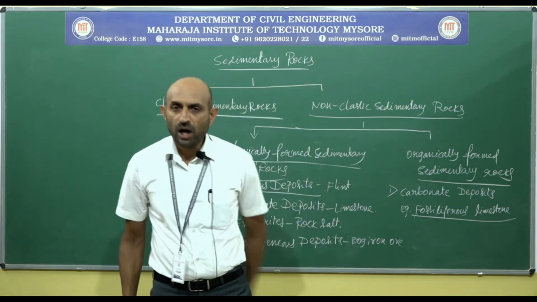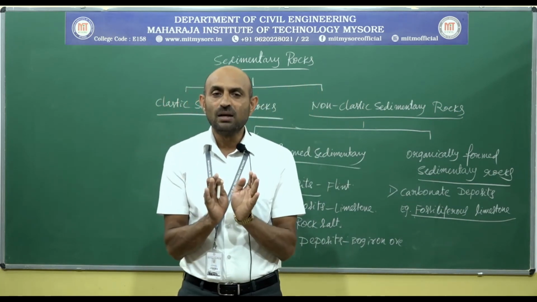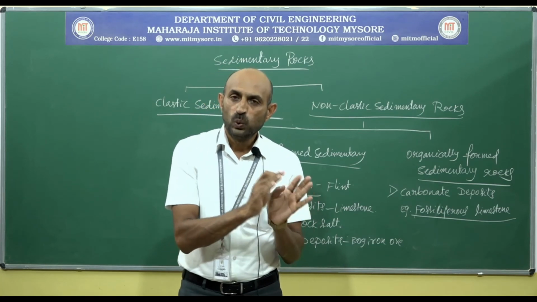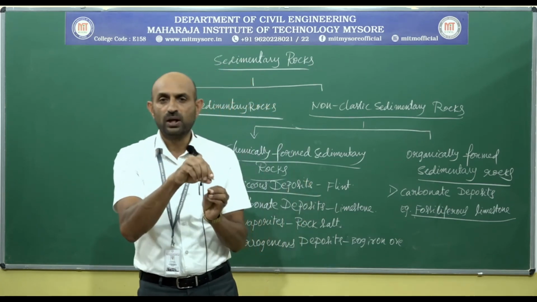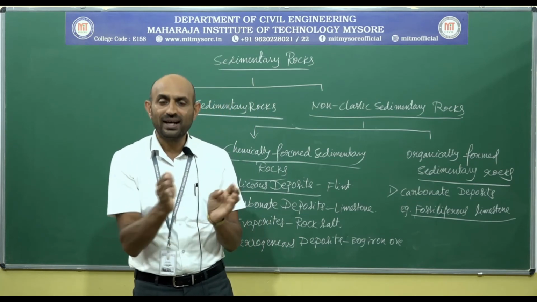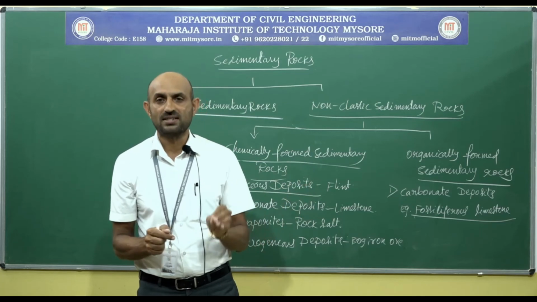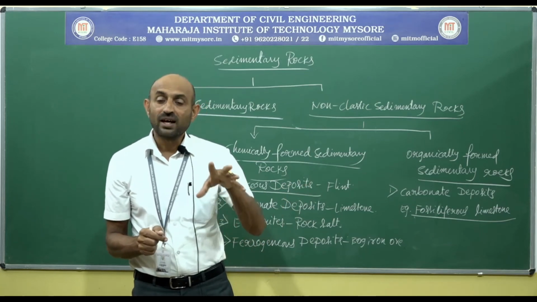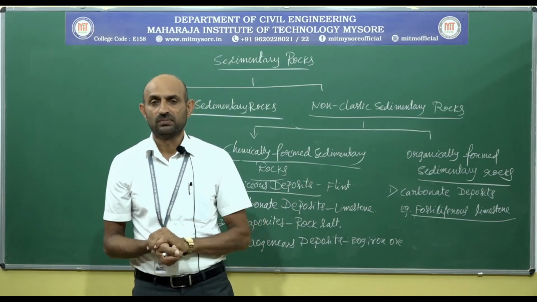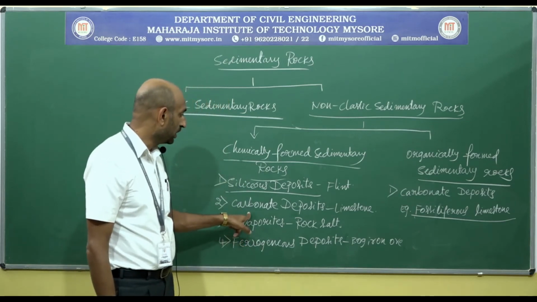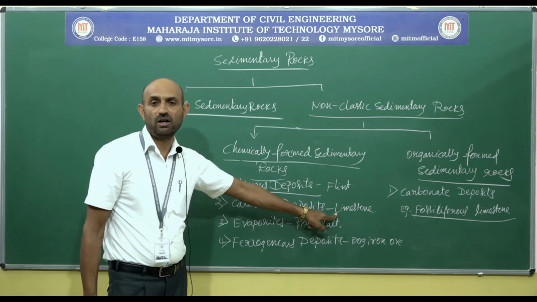When this rock is formed of skeletal bones or shells of sea organisms, when we pour dilute HCl onto that particular rock mass, definitely that gives effervescence, which is rich with calcium. Even if you pour dilute HCl on this particular limestone, that also gives effervescence.